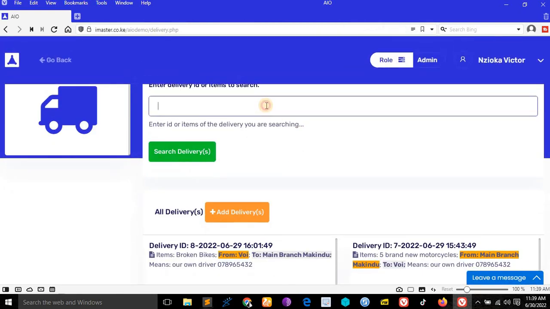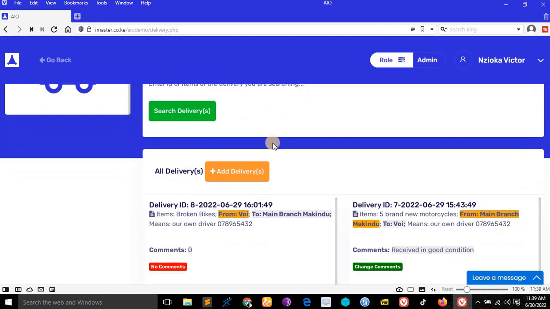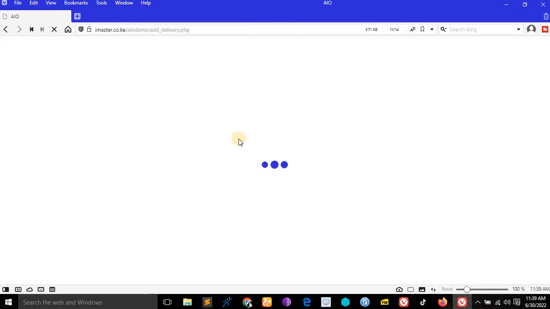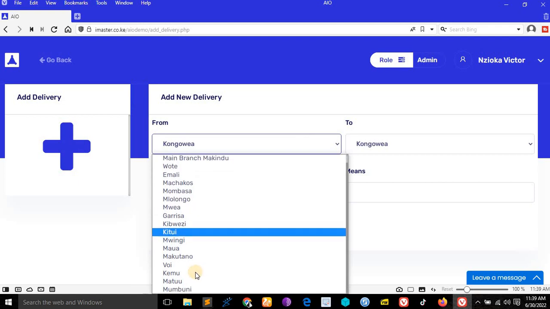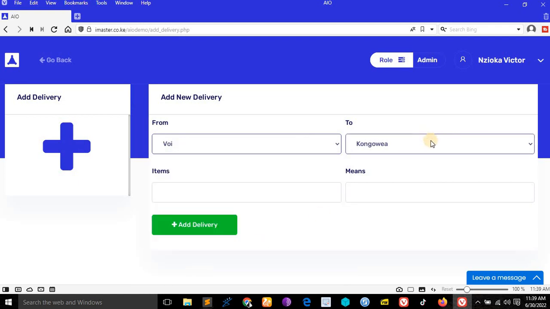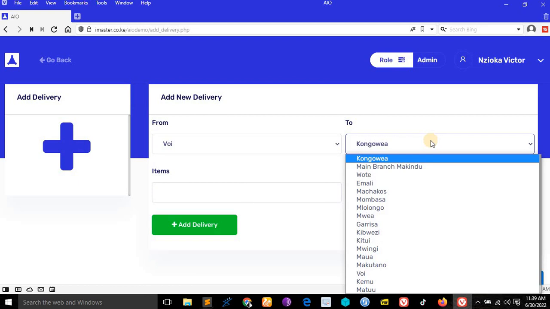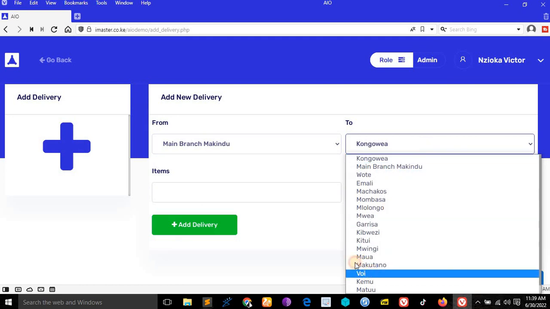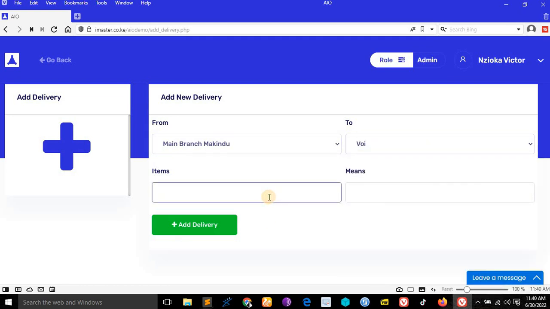What about the delivery? Here the admin can search all items, can search anything they want, but they can also add a delivery. For example, let's say we add this delivery to Voi. For example, we will add a branch to Voi so that you can see what is in our branch. You see, from let's say from this one to Voi, like that. Items, let's say it is 6 Sky Go motorcycles.